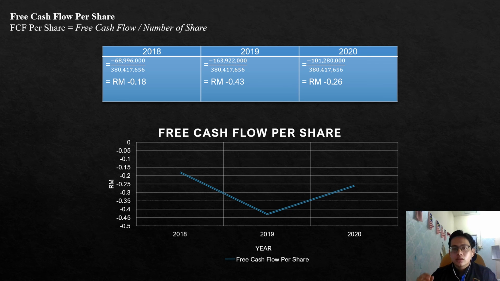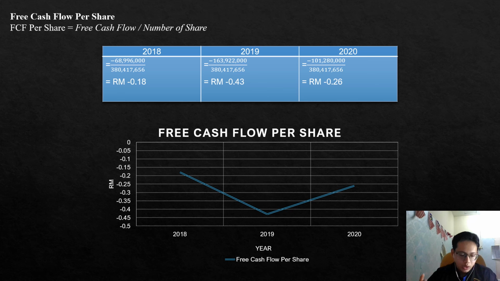In addition, it shows that AYS Venture Berhad is not generating enough cash via their stock issued. Thus, it may not seem attractive to investors as their cash flow performance is also below average compared to other companies, and this might cause a loss of investors.